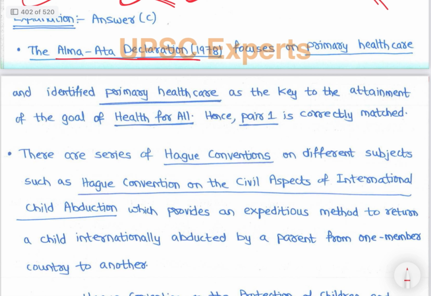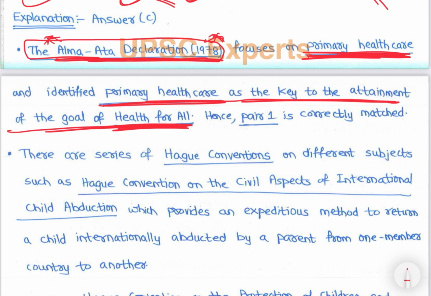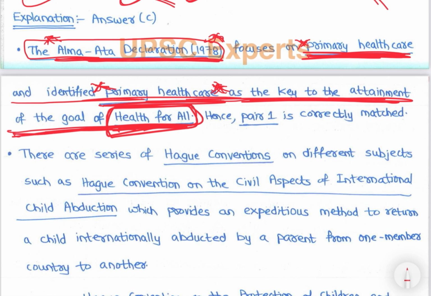See, Alma Ata Declaration, 1978. The Alma Ata Declaration was signed in 1978. Very important. It focuses on primary health care and identifies primary health care as key to the attainment of the goal of health for all. So primary health care is important as key to the attainment of the goal of health for all.